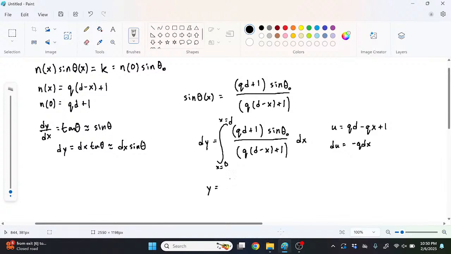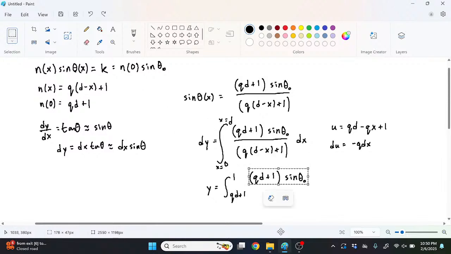Let's just call it y, I suppose. But y is going to be equal to the integral here. So when x equals 0, then we get qd plus 1. And when x equals d, we just get 1. And then we're going to leave qd plus 1 on top, and the sine of theta as well. So that doesn't change on the top. And on the bottom, we're just going to put u. And then dx is essentially du divided by negative q.